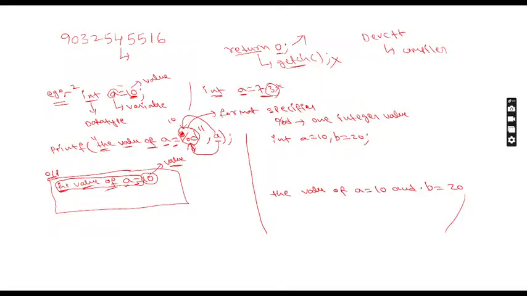Tell me, anyone, please comment. If you know the answer, please type it in the chat box. How do we write the printf statement to display this line? Just try it, anyone.